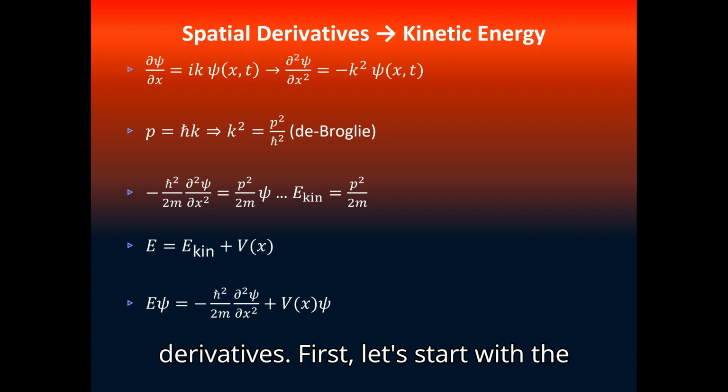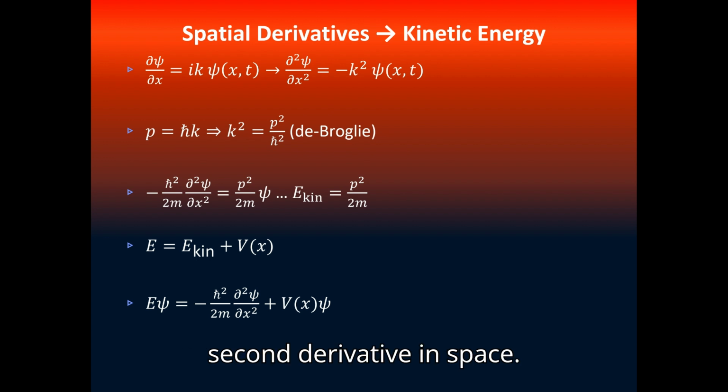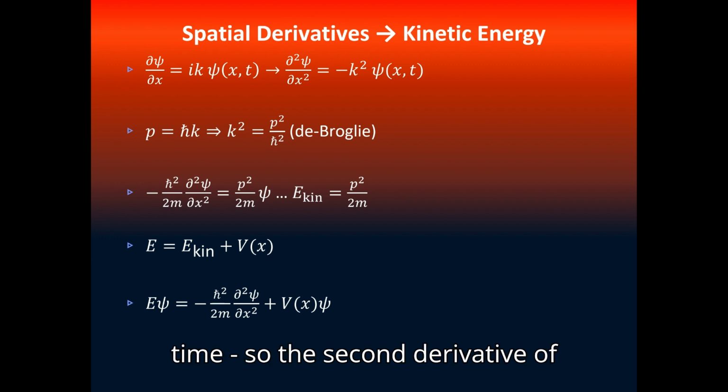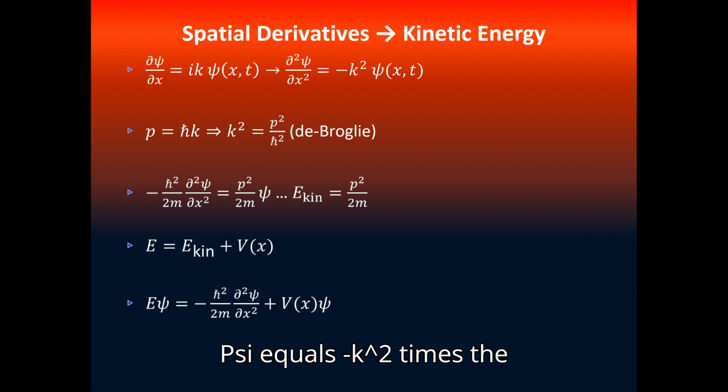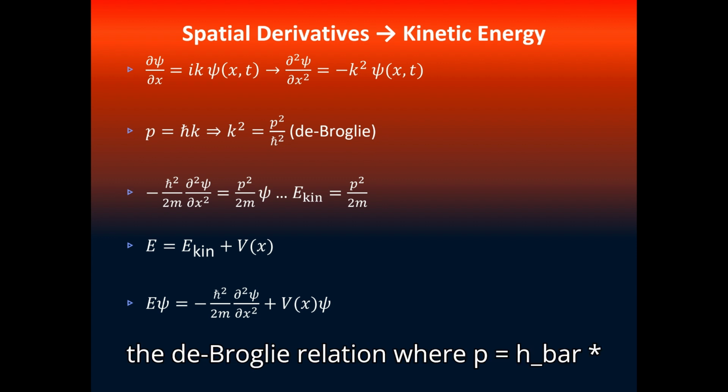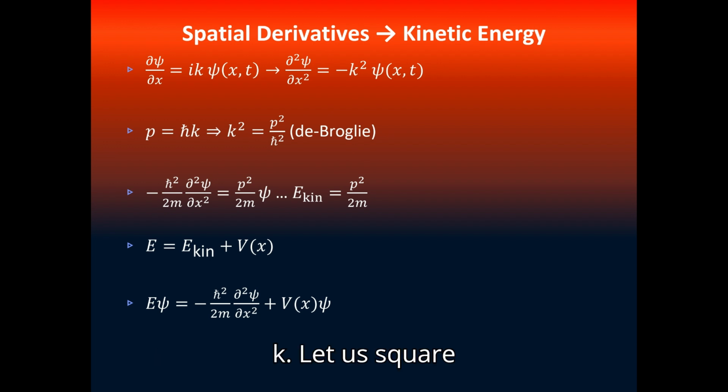First, let's start with the second derivative in space. The first derivative of psi is ik times psi of x and t. When we do it a second time, the second derivative of psi equals minus k squared times the function itself. Let us now use the de Broglie relation where p equals h bar times k.